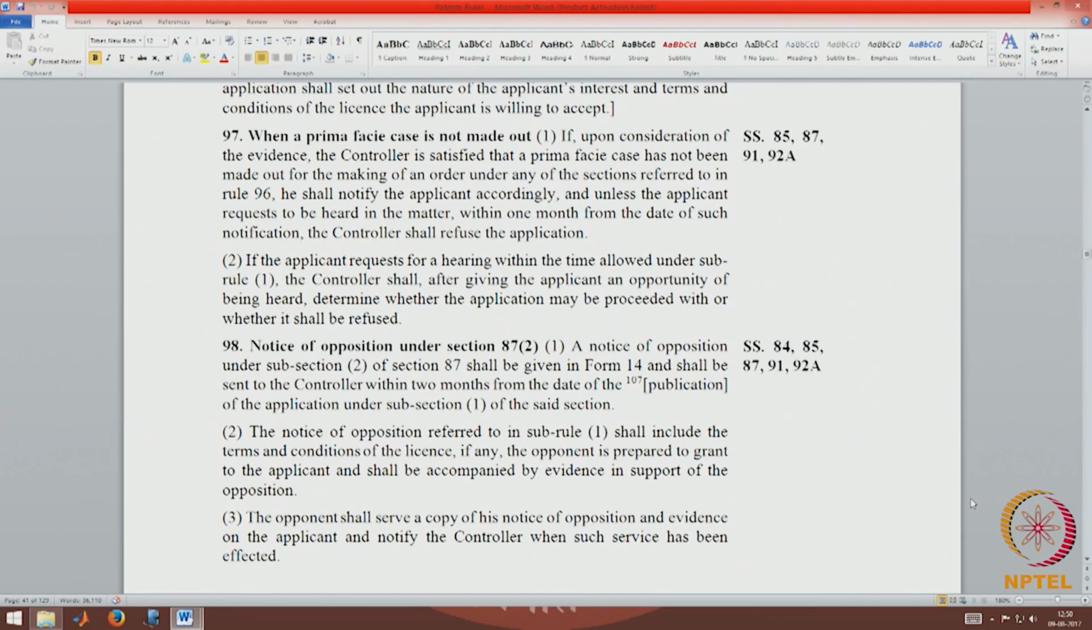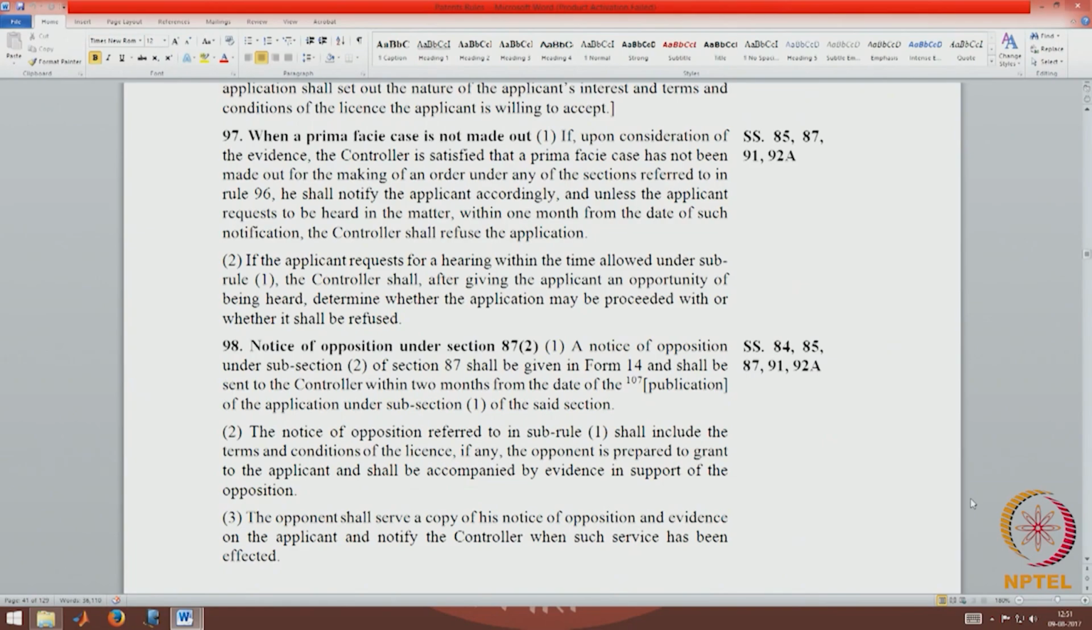98, we had seen that there is an opposition proceeding envisaged in section 87. The patentee can oppose an application for a compulsory license on his patent. Now, we also saw that the normal form is form 14 for any other opposition other than an opposition under the post grant provisions, which is form 7. A notice of opposition under subsection 2 of 87 shall be given in form 14 and shall be sent to the controller within 2 months from the date of publication of the application under subsection 1 of the said section.